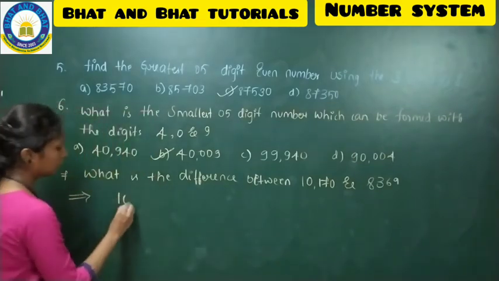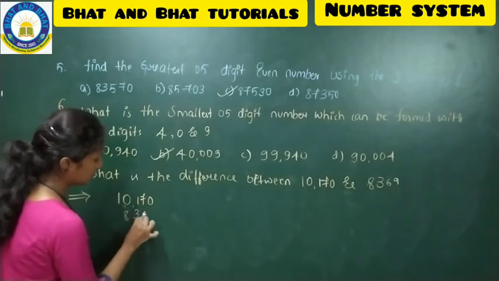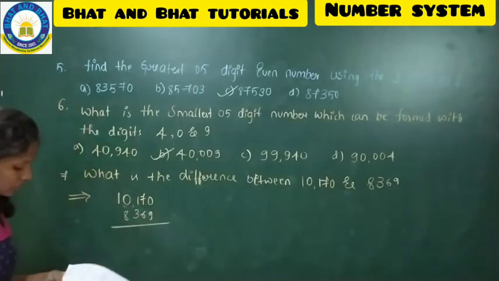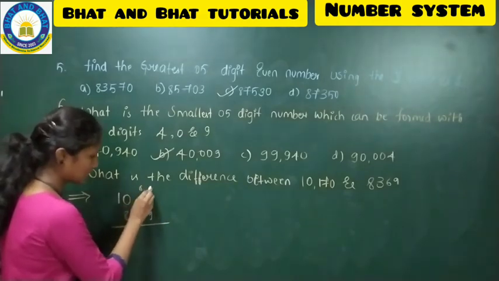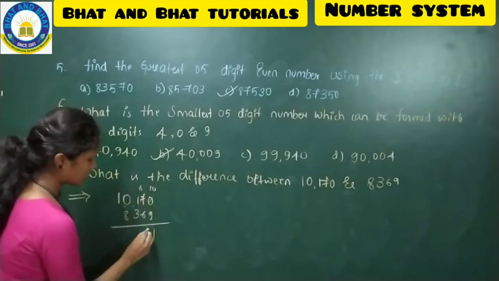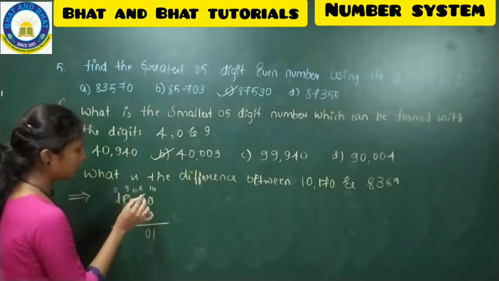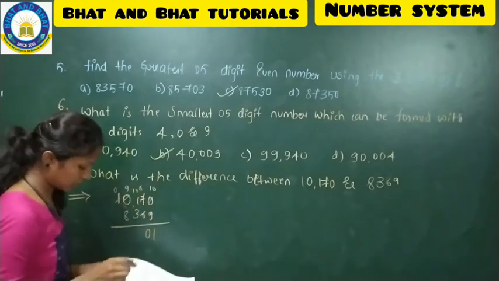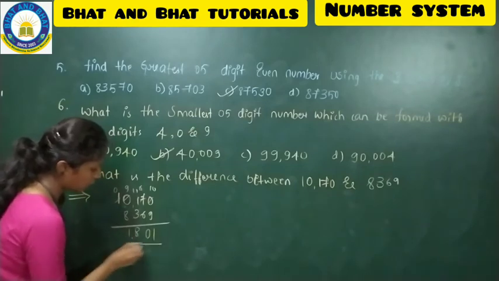So now 10,170 minus 8,369. If you subtract this, how much will you get? Here it will be 10, 10 minus 9 is 1. 6 minus 6 is 0. Here it will be 0, here it will be 9, and here it will be 11. 11 minus 3 is 8, and 9 minus 8 is 1.